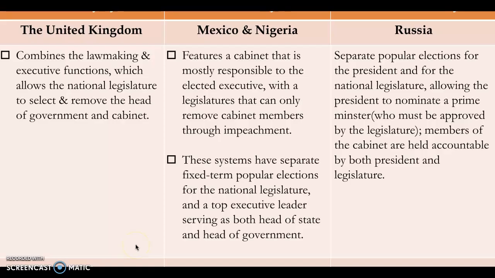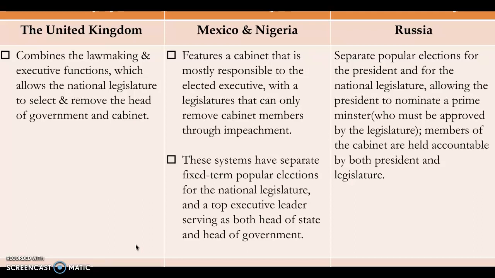So when we look at parliamentary, presidential, and semi-presidential systems side by side, we'll see that in the United Kingdom, they combine the lawmaking and executive functions. There's that fusion of power, which allows the national legislature to select and remove the head of government and cabinet. In Mexico and Nigeria, they feature a cabinet that is mostly responsible to the elected executive, that makes the government, with a legislature that can only remove cabinet members through impeachment. These systems have separate fixed-term popular elections for the national legislature and a top executive leader serving as both head of state and head of government.